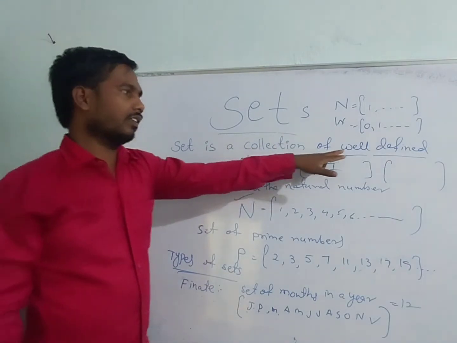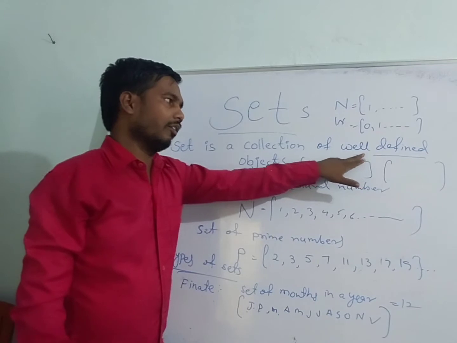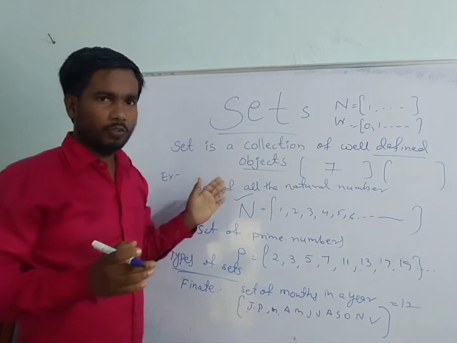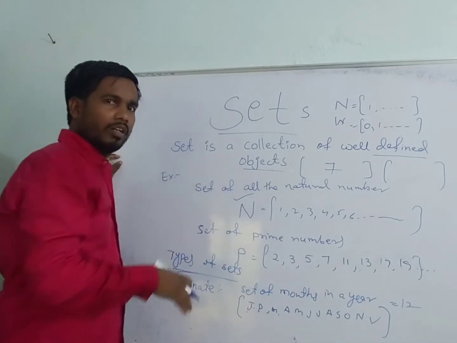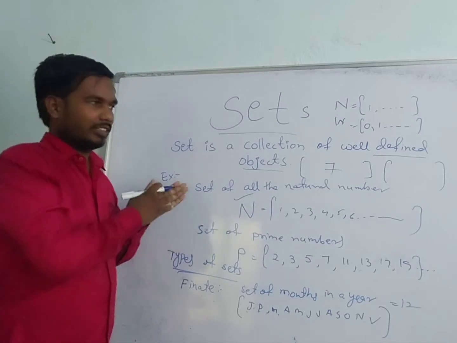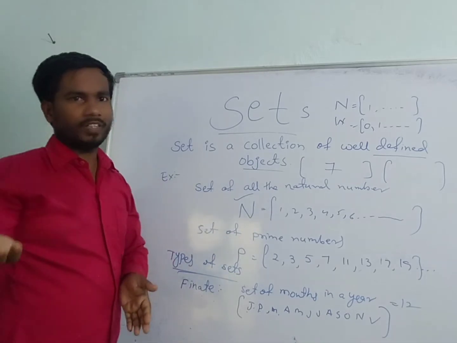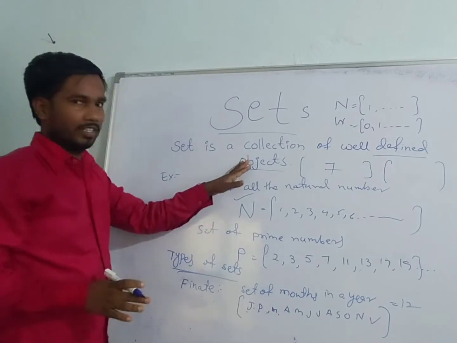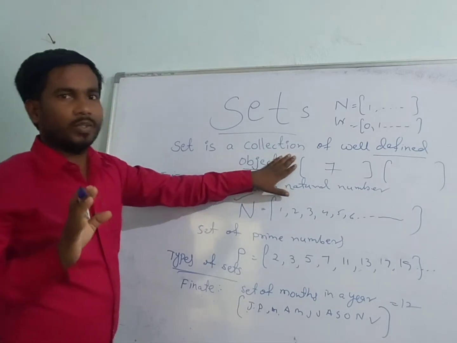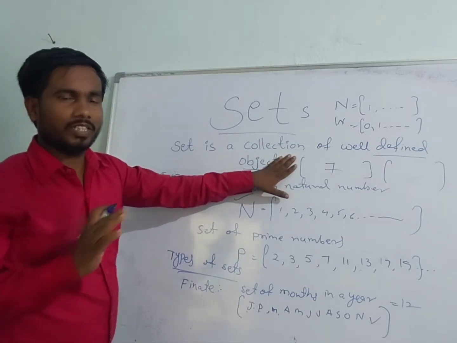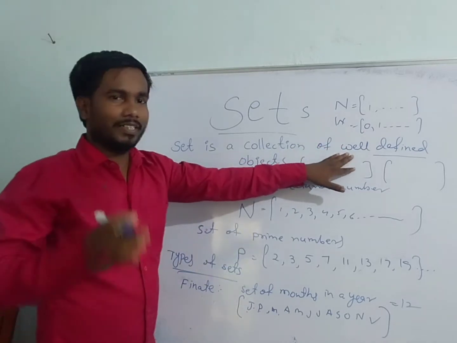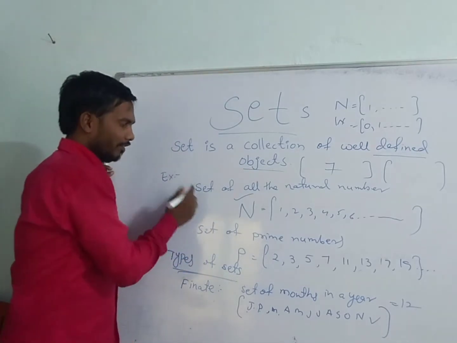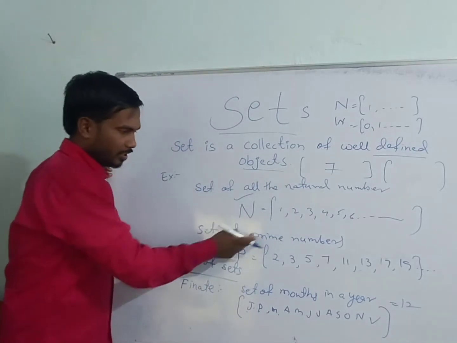And what is not well defined? One example is the set of good players in the Indian cricket team. 5 years back, the team was different. Now the team is different. After 5 years, the team will be different. So there is no fixed team in that. Set of all good cricketers in India is not a well-defined set. Why? Because there is a possibility of change. Examples of well-defined sets: set of all natural numbers, set of all prime numbers.